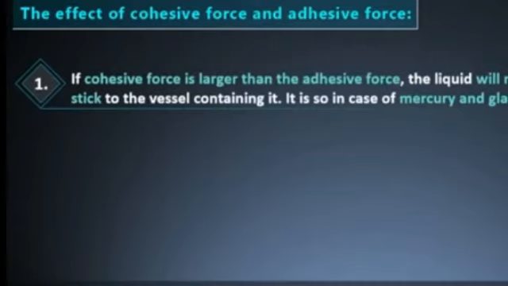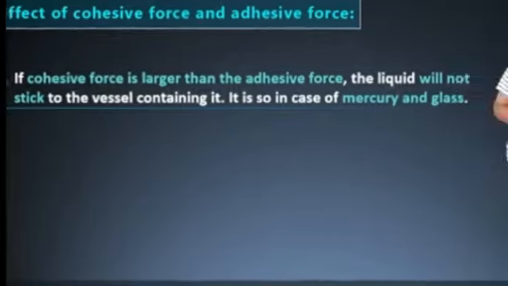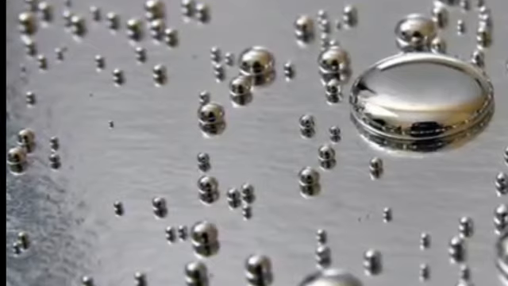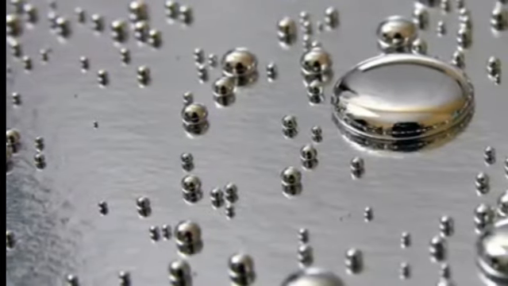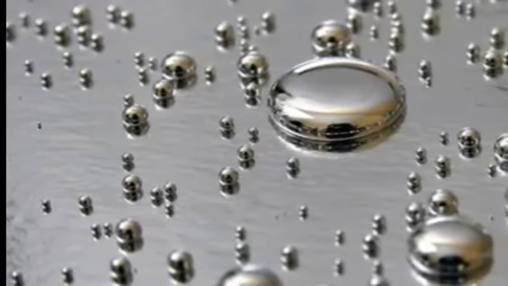Now depending upon the strength, if cohesive force is greater than adhesive force, the liquid will not stick to the container. It will just wet neither the solid nor the container. Example, mercury and glass. When we pour mercury, it does not stick to the glass, or if you pour mercury on a floor, then it spreads but does not stick to the floor.